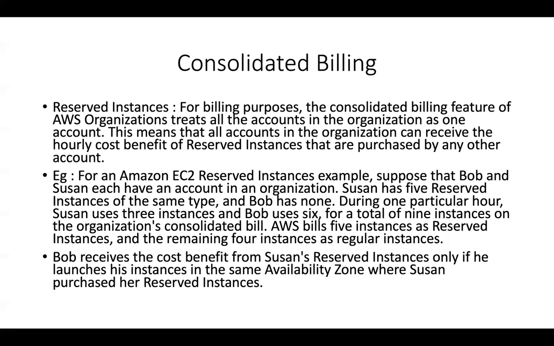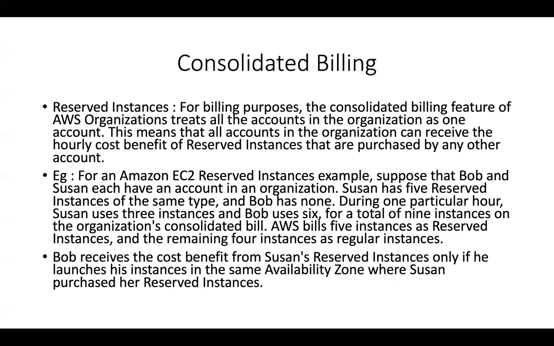So if Susan has purchased 5 reserved instances, and at any point of time she is using only 3 EC2 instances and Bob is using 6, and there is a total of 9 EC2 instances running across 2 AWS accounts, and both are part of the AWS organization where consolidated billing is enabled, AWS bills only 5 EC2 instances as reserved instances, and the remaining 4 are billed as regular instances. So that kind of cost benefit you will get when you use reserved instances.